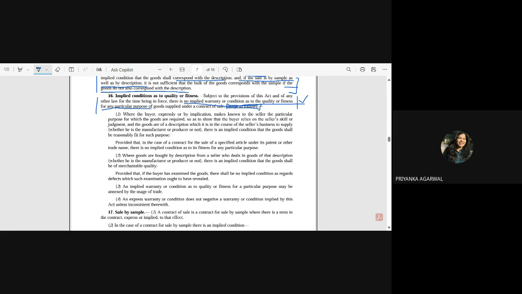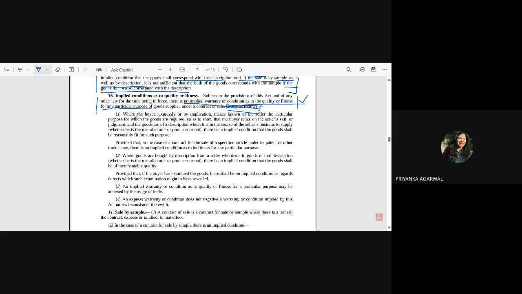You might have gone to a mela or an open market, where you pick up goods. If you bought something by yourself, then you are choosing on your own whether this particular item is suitable for your purpose, and the seller is not going to tell you or say anything about it. If you have picked that by yourself, and you just see that, okay, it is going to serve the purpose for which I am buying, then it is you who is responsible for that. This is what it is trying to say, but there is a certain exception which the law is giving.